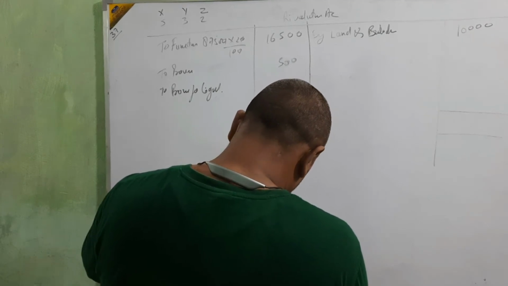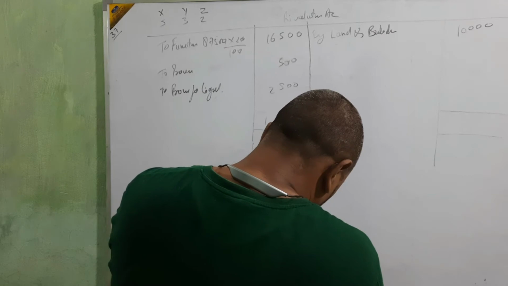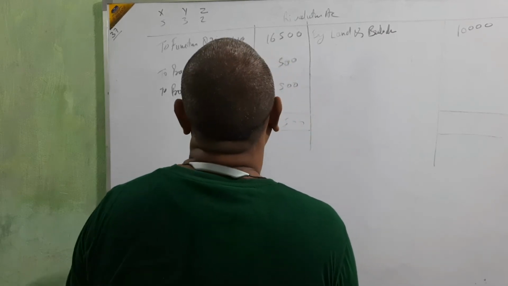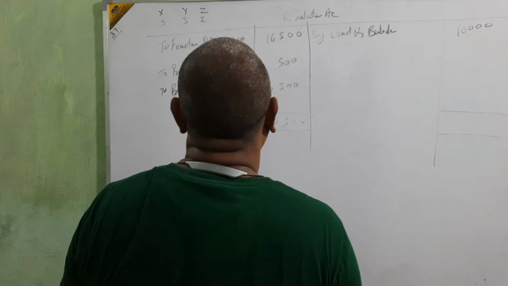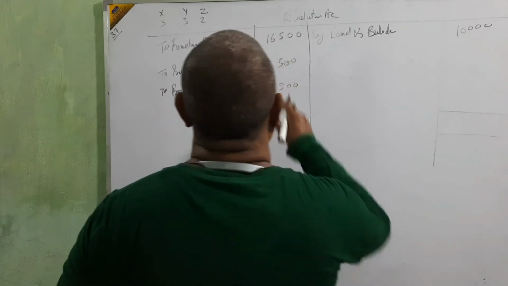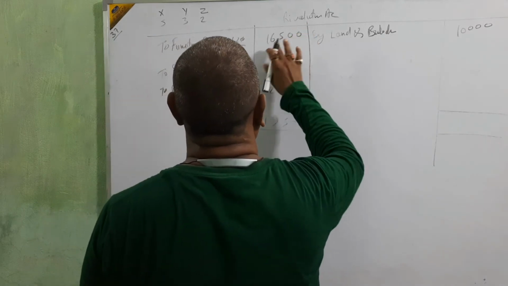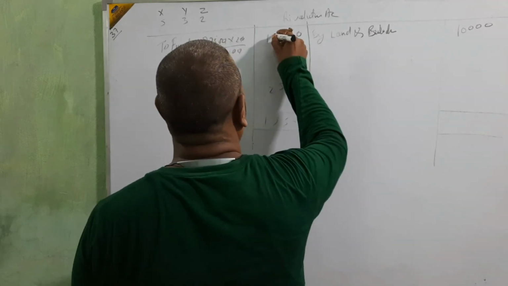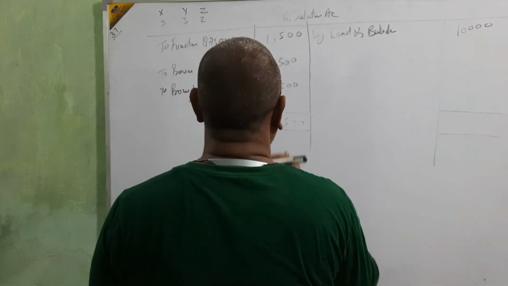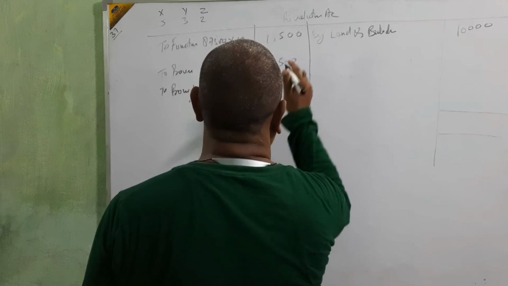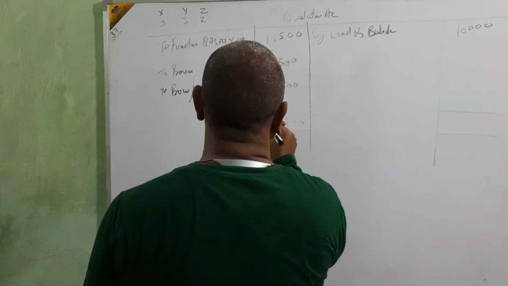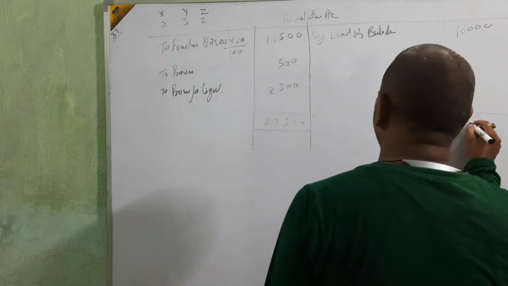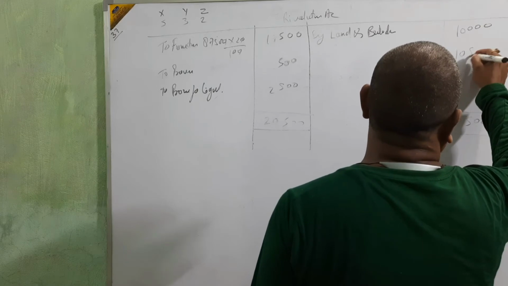Provision for doubtful debts at 5%, and furniture at 20%. Then the total is 10,500.